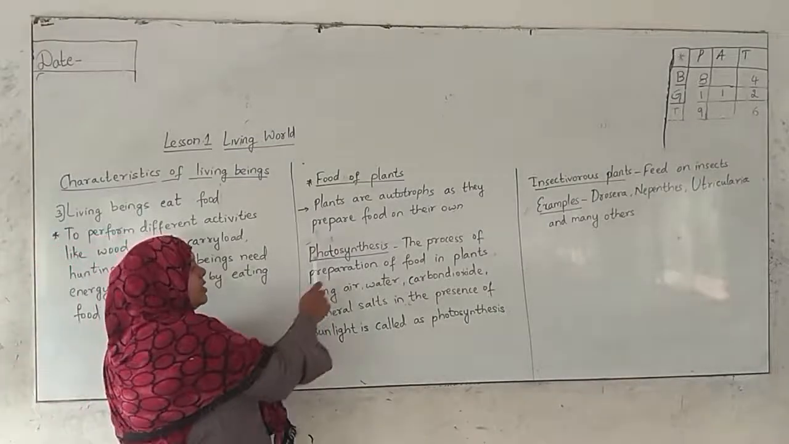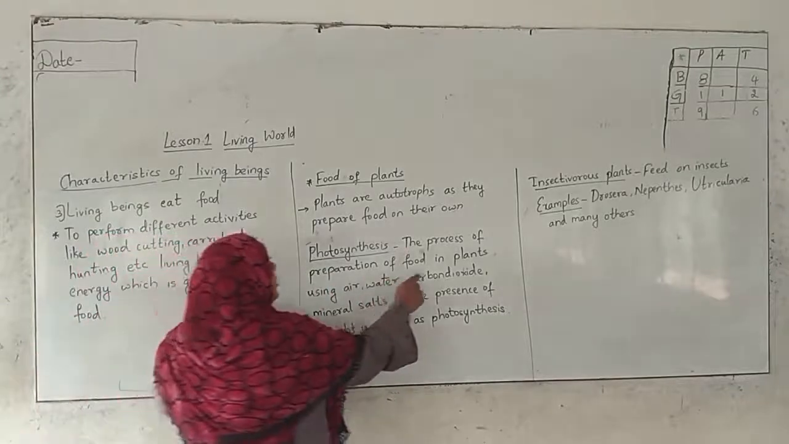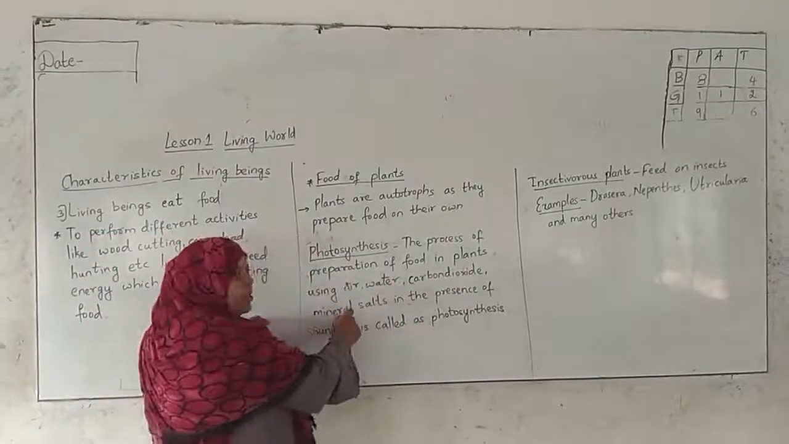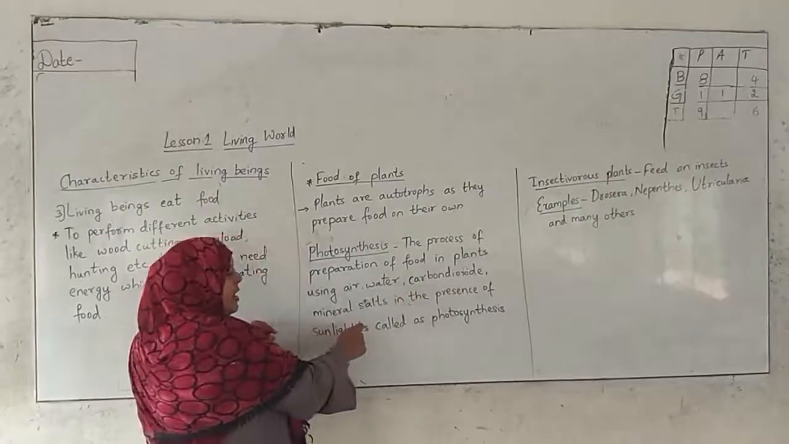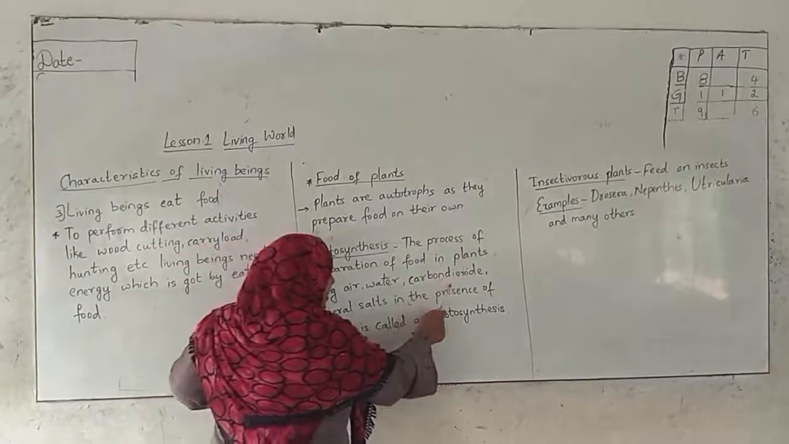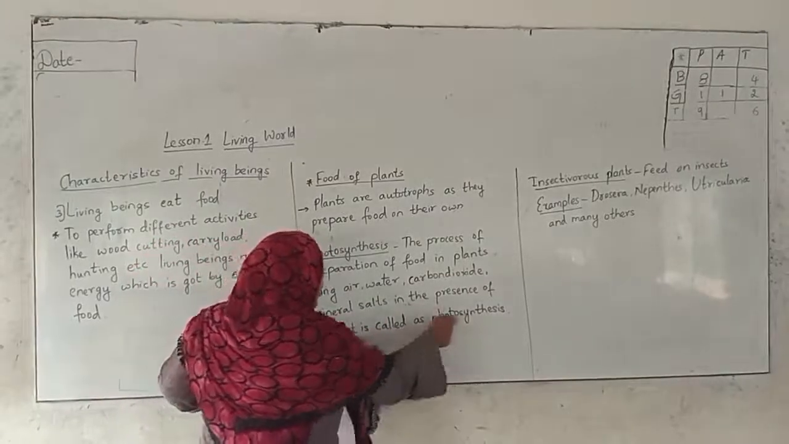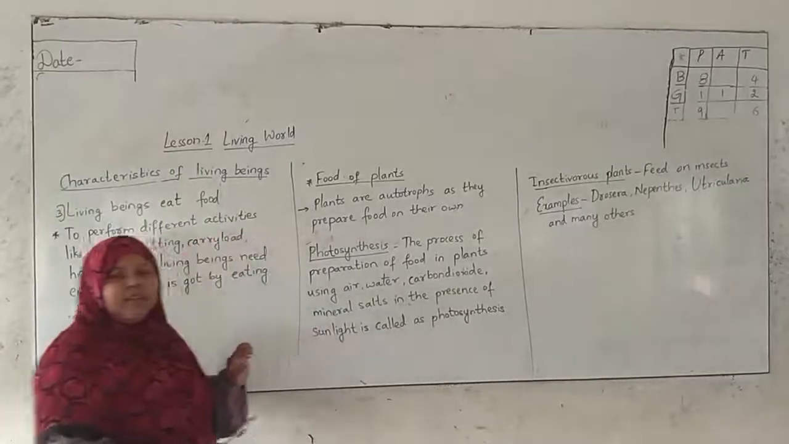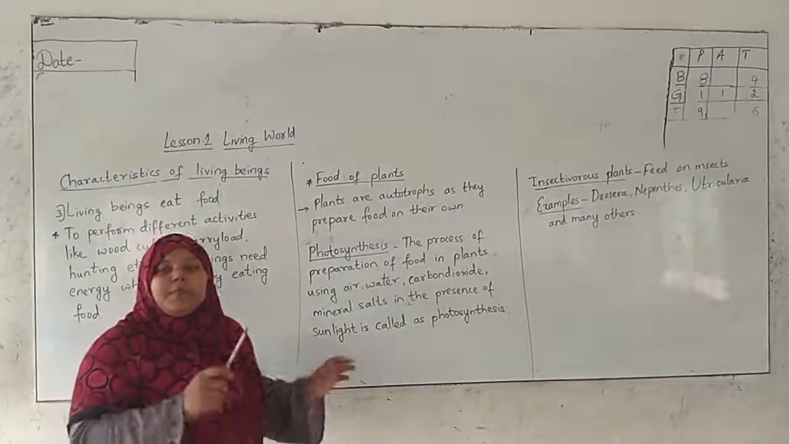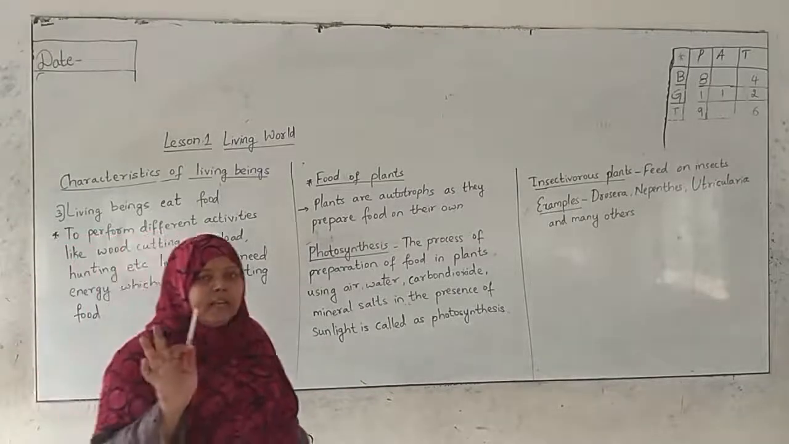Next, photosynthesis. We have discussed photosynthesis, the process of preparation of food in plants using air, water, carbon dioxide, mineral salts in the presence of sunlight. Photosynthesis is the process of food preparation in plants. This is clear to you.